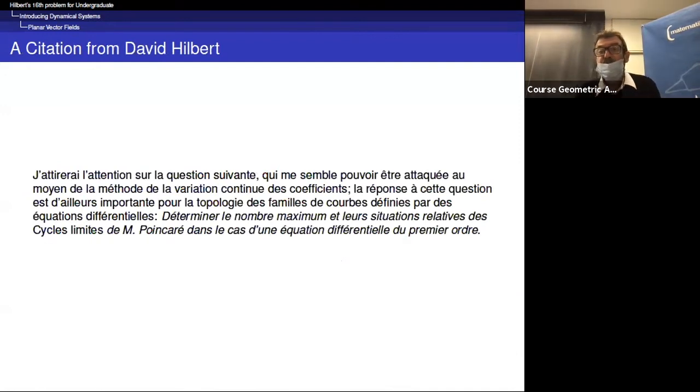Okay, so David Hilbert, it is called the Hilbert 16 problem because Hilbert posed this problem in the Congress of Mathematicians in 1900, and he wrote this text in French. And so I read it and then I translate. So this was problem number 16, part B.